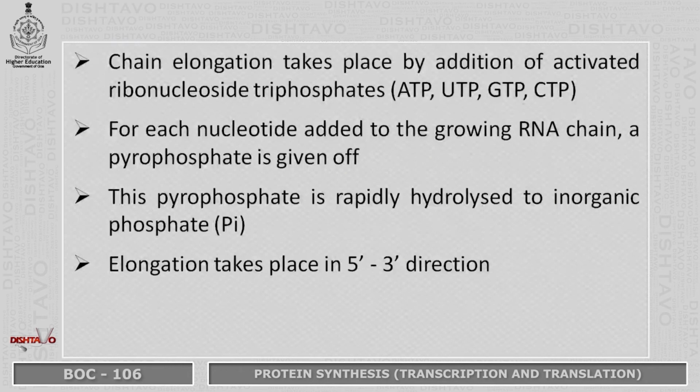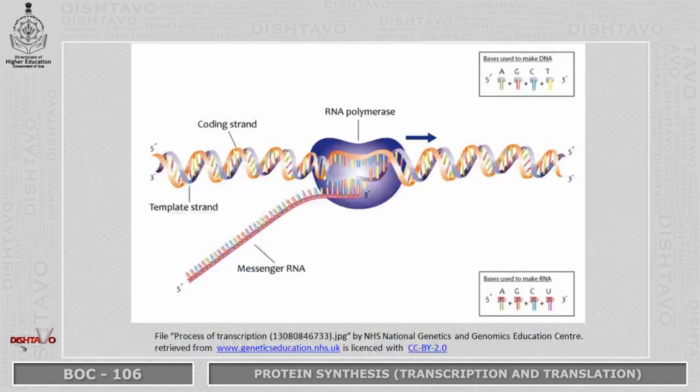Elongation takes place in 5' to 3' direction. This is the picture showing the elongation of mRNA, wherein new nucleotides are added to the mRNA.